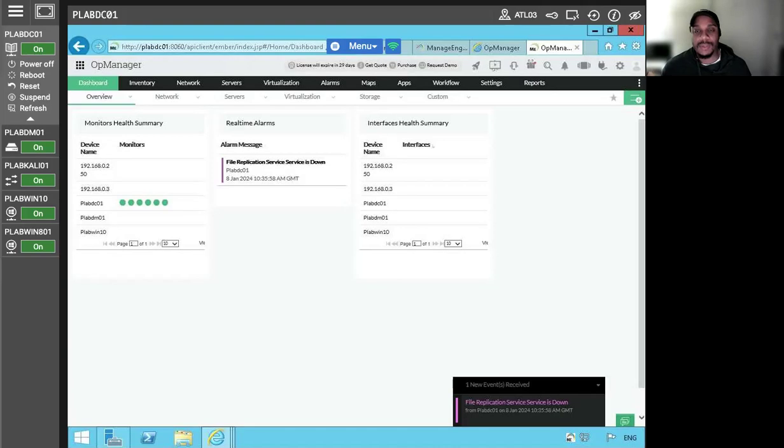Nonetheless, this brings us to the end of the video for installing and configuring the ManageEngine OpManager. What we did is just install and configure the ManageEngine OpManager. It's pretty straightforward, nothing crazy, right? But this was fun. And on the next video, we're going to be implementing DNSSEC, which should be even more fun.